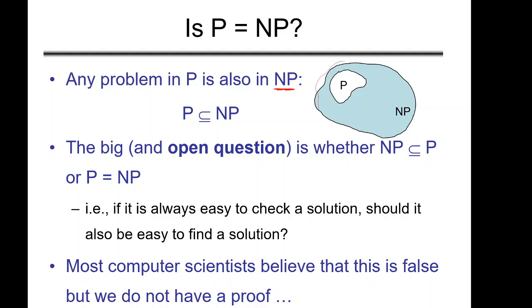So all the problems which are in P are by default in NP. You can visualize this diagram like this: P is a subset of NP. This is a known fact. By definition also you can derive this fact.